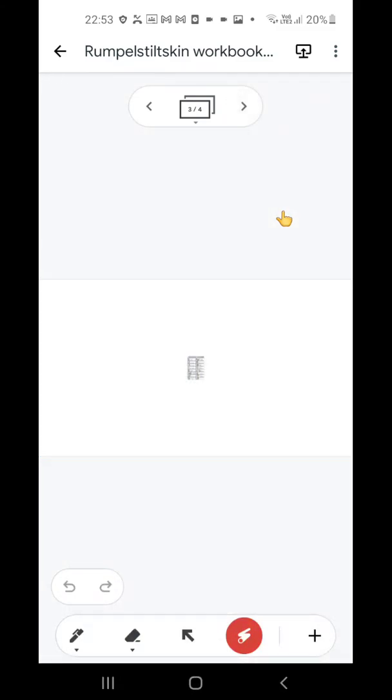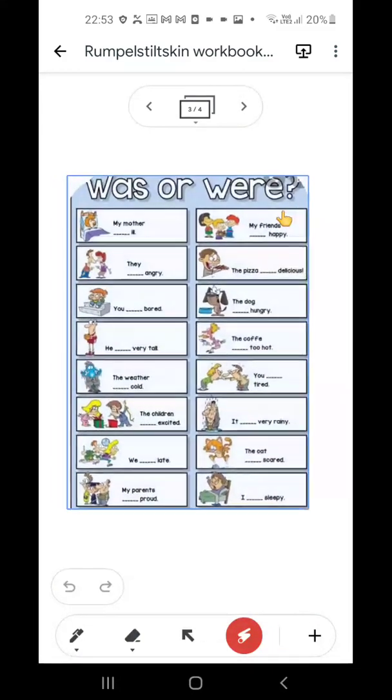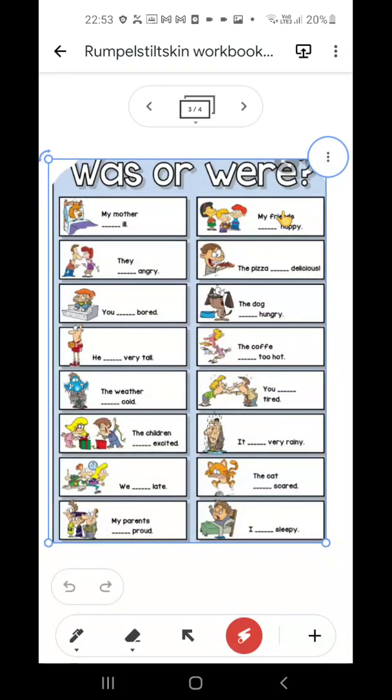There is one more worksheet. I want you to solve it. I won't write it, but let's do it together. My mother dash ill. What is my mother? Again singular. My mother was ill. My friends was happy or were happy, because my friends are plural. My friends were happy. They was angry or they were angry? They were angry, because they is plural.